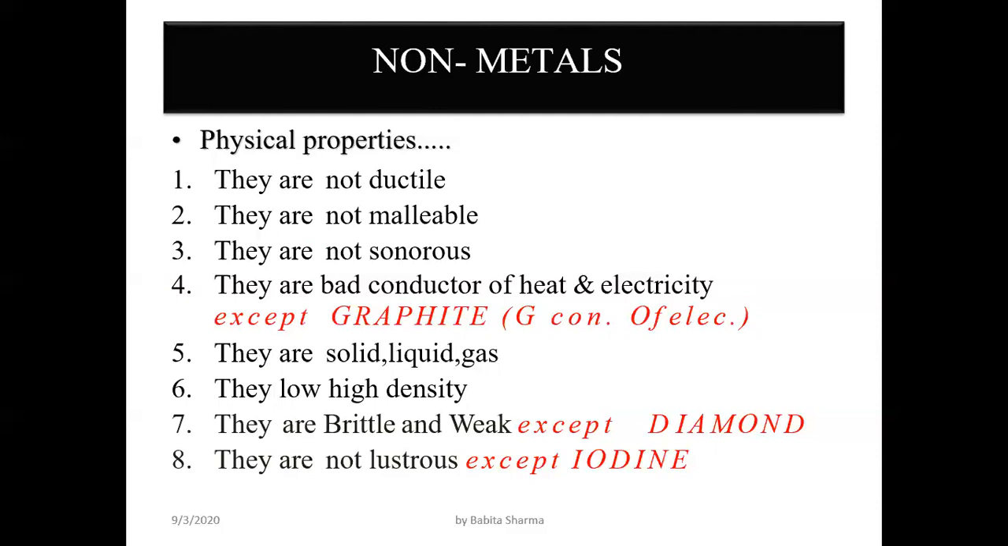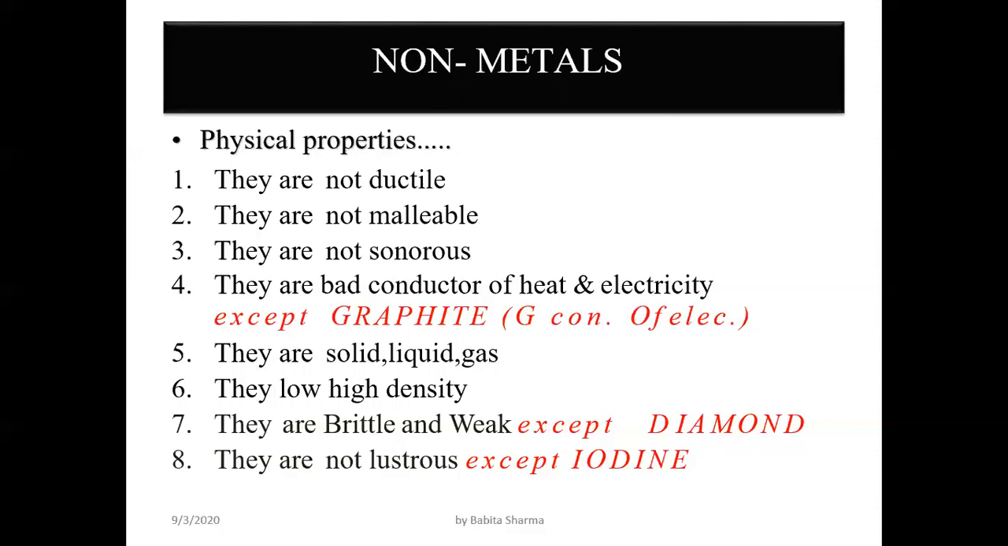They have low density. It's the opposite of metals, which have high density. They are not strong. They are very brittle and weak. We can break them easily, except diamond. There is one exception. Diamond is a non-metal, but it is strong and hard in nature. We can't break it easily. But except for this one, all other non-metals are brittle and weak in nature.